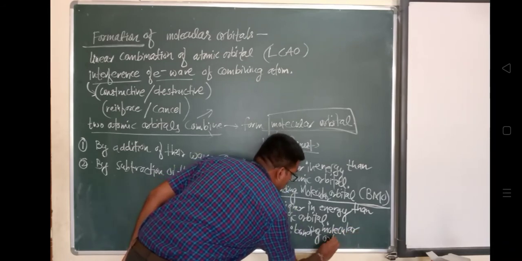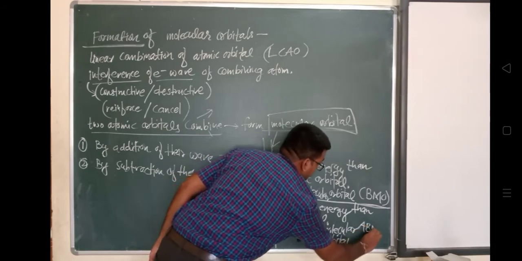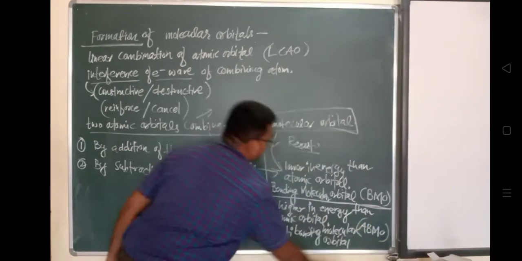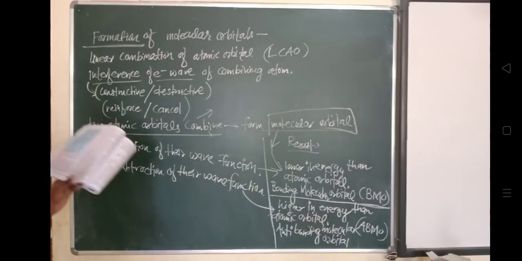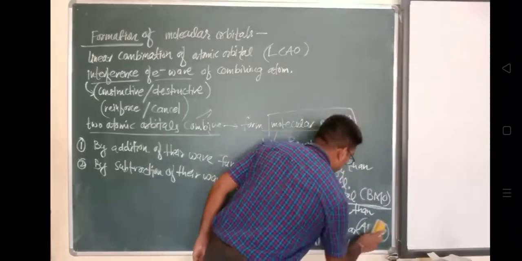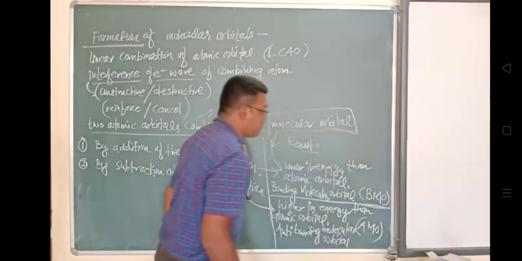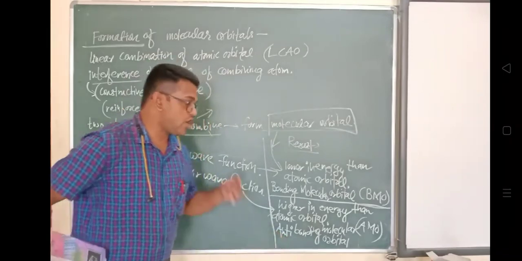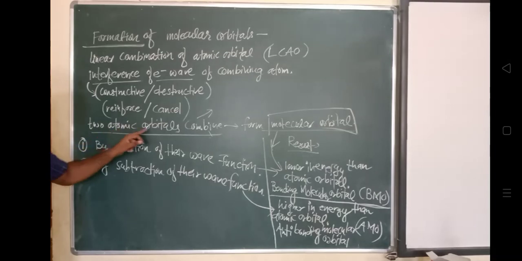By subtraction of their wave functions, a molecular orbital with higher energy than its atomic orbital is formed, and it is termed an anti-bonding molecular orbital.